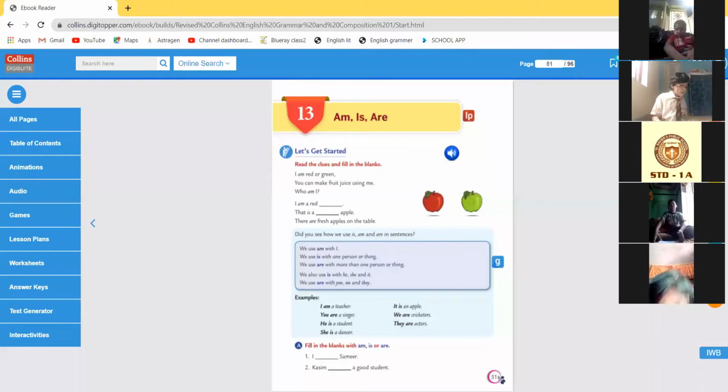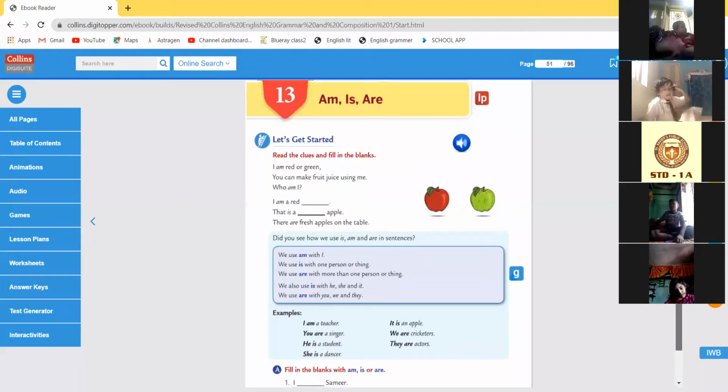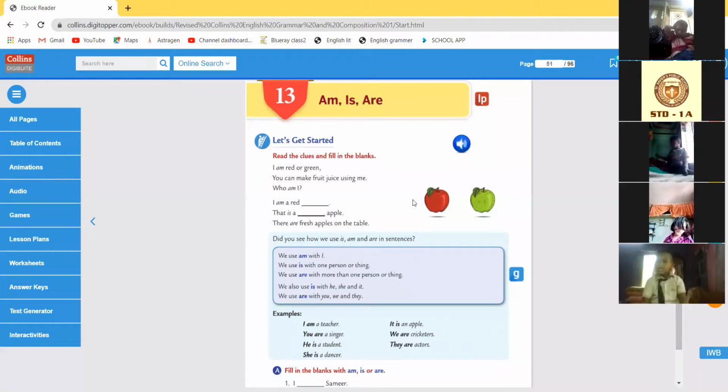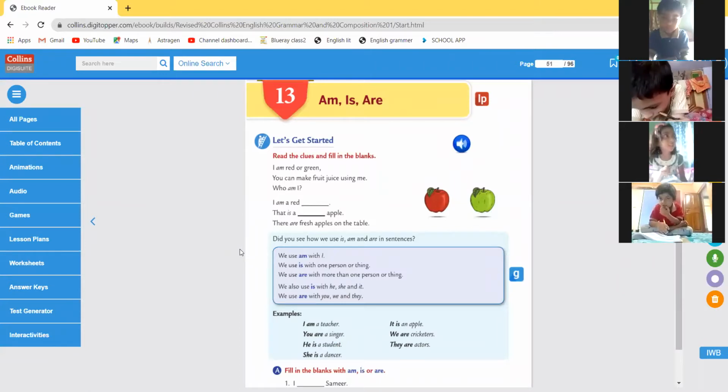Am, is, are. So very easy. Already you know about am, is, are. So let's get started. I am, is, are. These are known as be verbs. Be verbs means these are not the main verb.